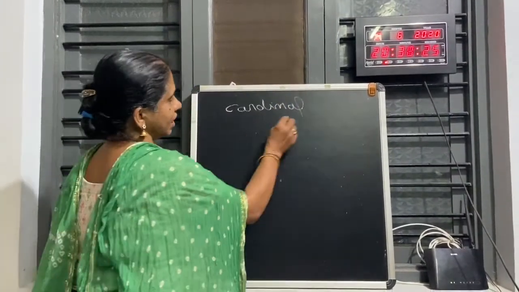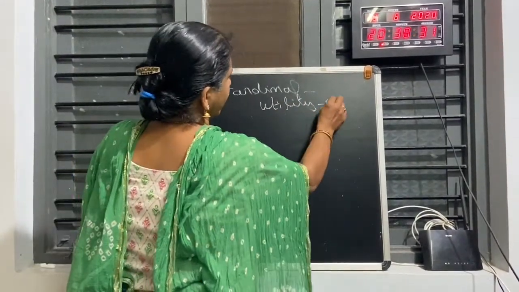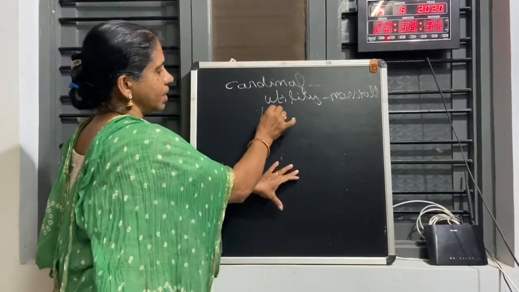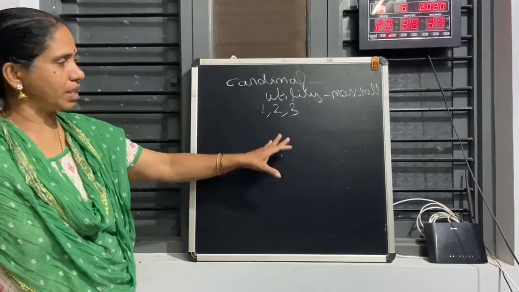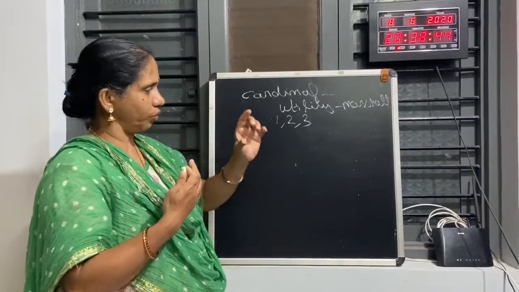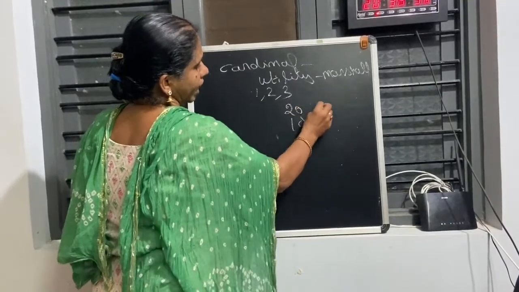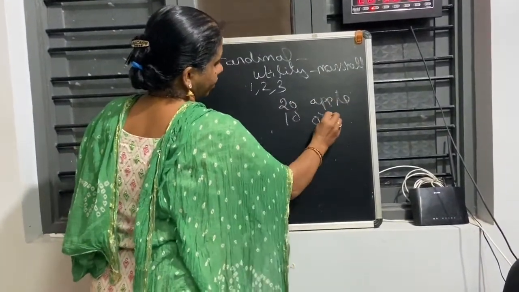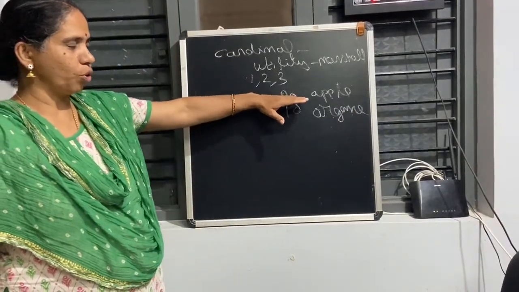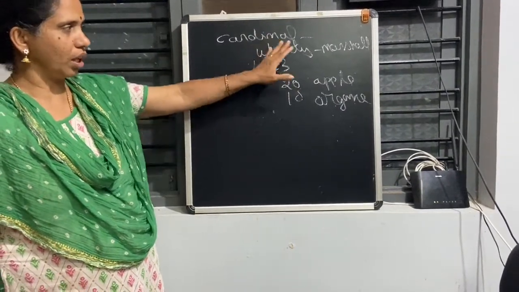Cardinal is the approach given by Marshall. We call this approach the utility approach also. I told you this utility is measured in terms of numbers here. In this approach we are measuring in terms of numbers. By seeing the consumer's behavior through the purchase, we can come to know. Suppose a consumer bought 20 apples and 10 oranges. From this we can see that for this particular consumer, utility is more for apples, less for oranges. So measuring in terms of numbers, this approach is called the utility approach.